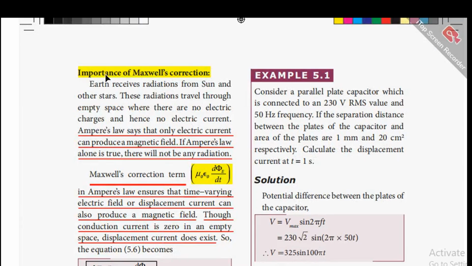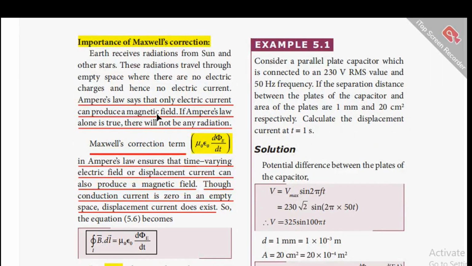Now, what is the importance of Maxwell's correction? The importance of Maxwell's correction is given like this. We know that the Earth receives radiations from the Sun and other stars. These radiations travel through empty space where there are no electric charges and hence no electric current. Ampere's law says that only electric current can produce a magnetic field. If Ampere's law alone is true, there will not be any radiation at all.